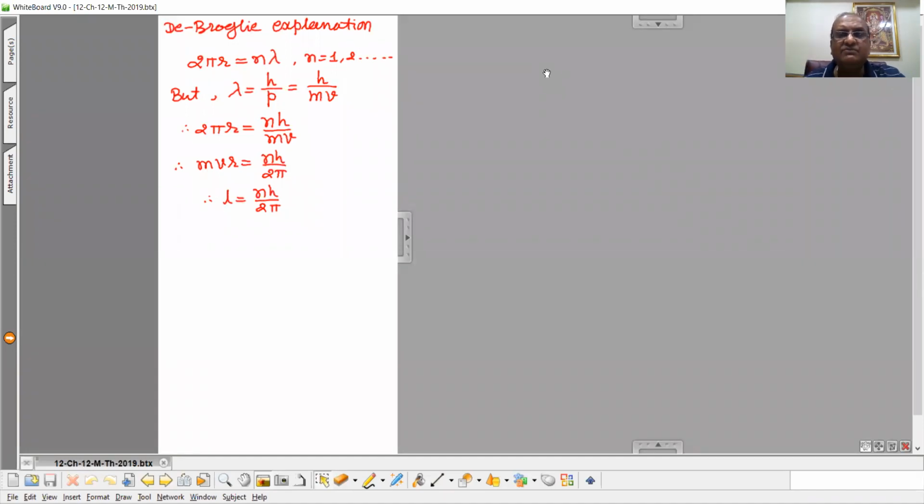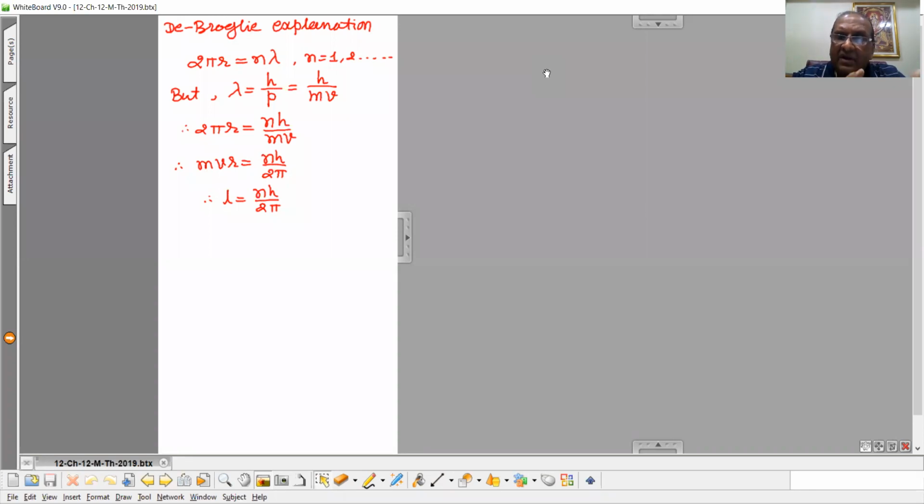This is the concept of quantization of angular momentum. In 11th chapter, if you remember, we discussed quantization of energy, quanta of energy, photon, hf, 2hf, 3hf, like that. But here, he did not have a proper explanation of how the quantization of angular momentum takes place.